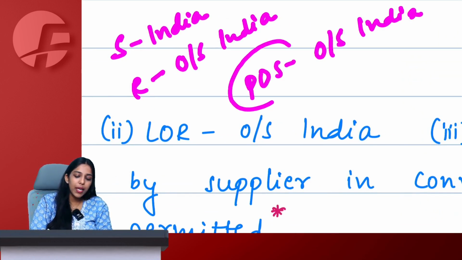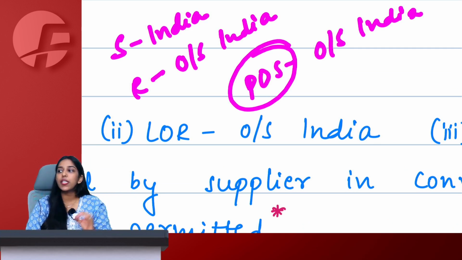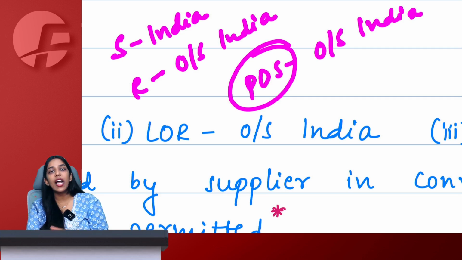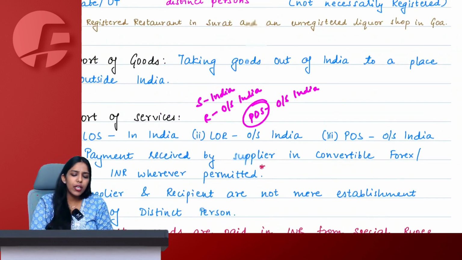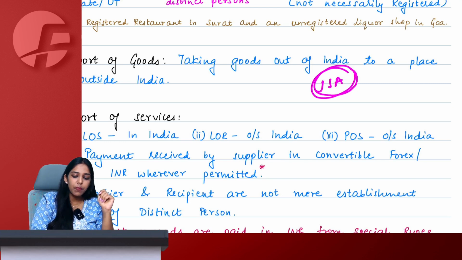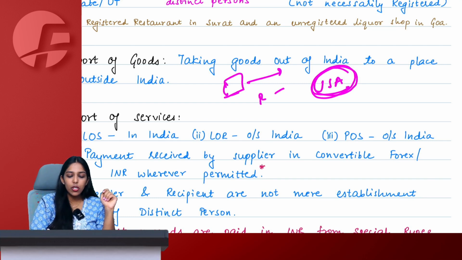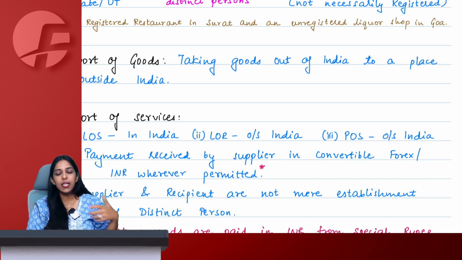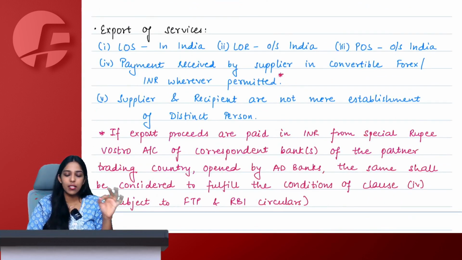Ma'am, what is place of supply? We will study a chapter named place of supply, so do not worry about that. We have provisions to determine place of supply. For now, understand very, very simple. Let's say I am an interior designer, and I am designing a house or an office for someone in USA. In that case, the recipient is from USA and the supplier is from India. So the place of supply is outside India, the recipient is outside India and the supplier is in India. All of these 3 conditions are okay and very simple.